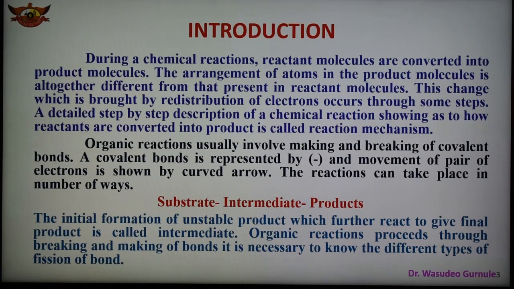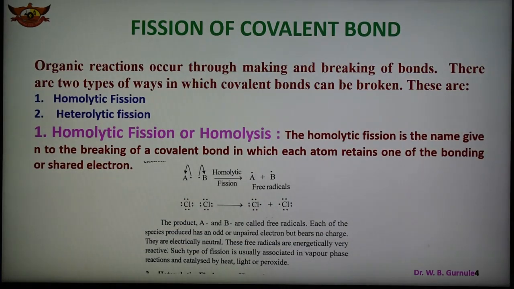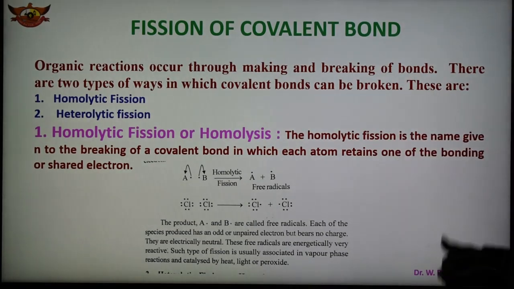The important part here is that since organic reactions proceed through the breaking and forming of covalent bonds, to easily understand the mechanism of an organic reaction it is necessary to know the different types of breaking of bond, that is, the fission of the bond. As we know, there are two types of fission of bond. Organic reactions generally take place by the making and breaking of covalent bonds.